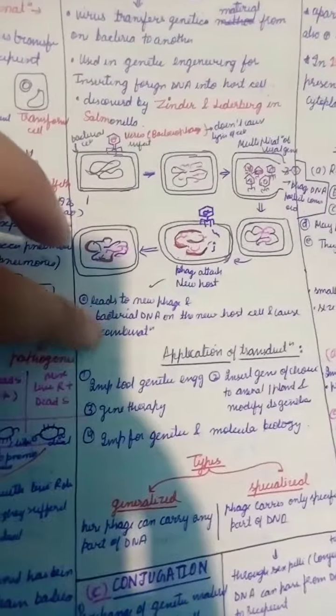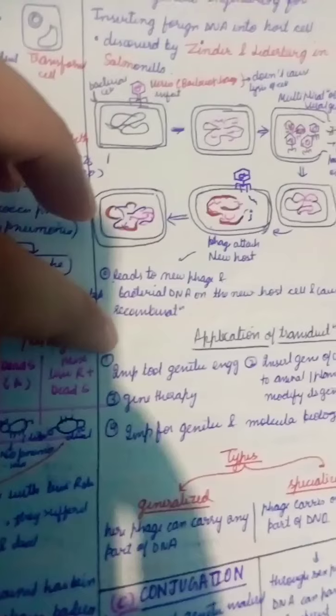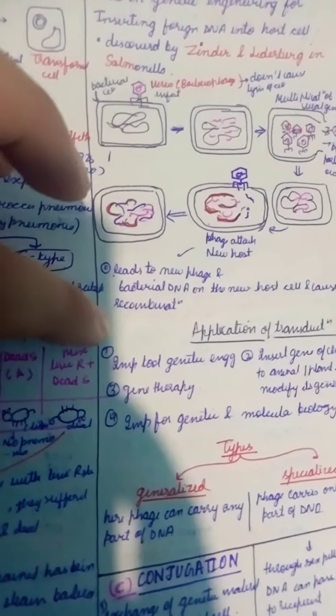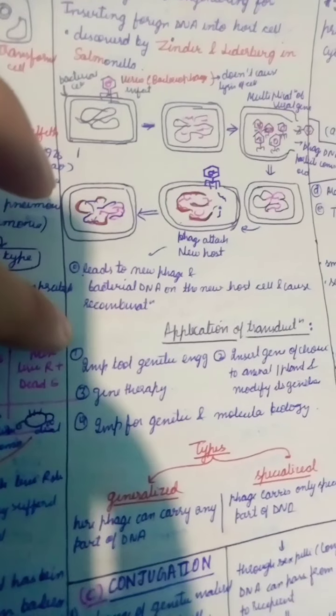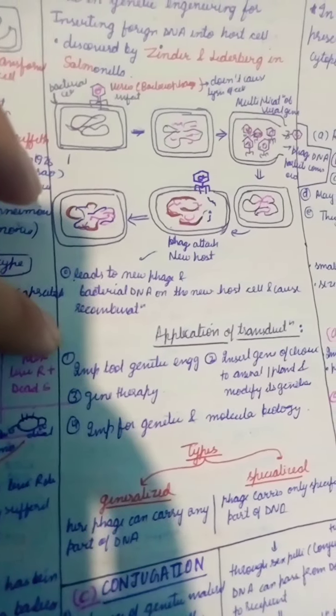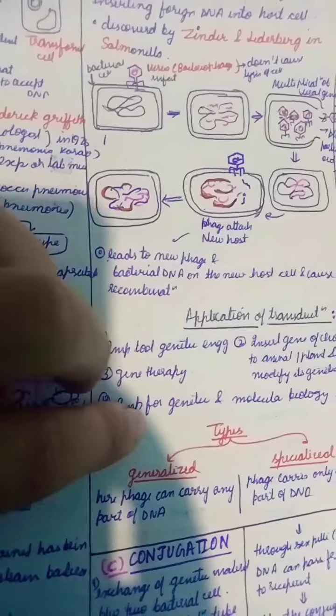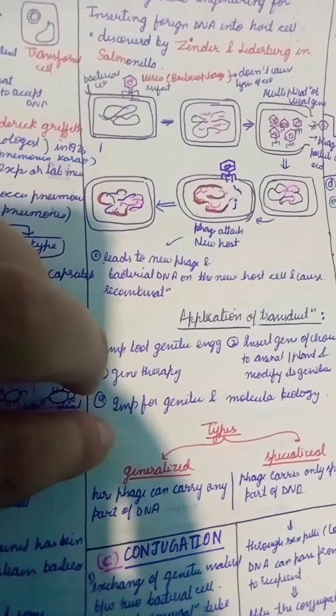Its application is important. It is an important tool for genetic engineering, inserting a gene of choice into a plant or animal and modifying its genotype. It is also used in gene therapy. It is important for genetics and molecular biology.